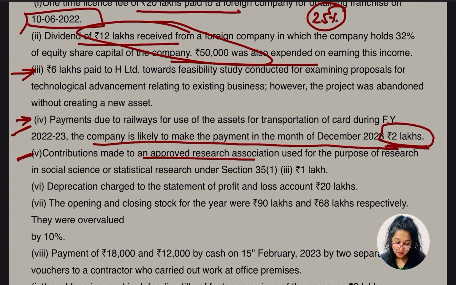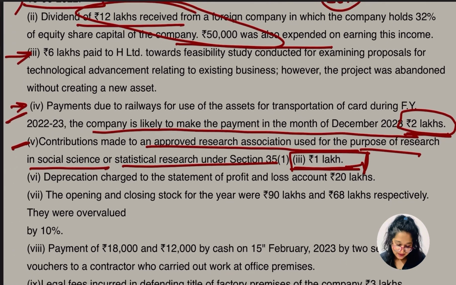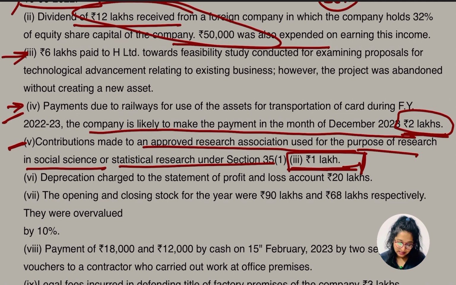Contribution made to the approved research association used for the purpose of research in social science or statistical research under section 35(1)(iii) of 1 lakh. Okay, hope so we know the treatment. Let's go for the other point. Point 6 is about the depreciation. We know the treatment. Yes, and here comes the opening and closing stock, opening of 90 lakh, closing of 68,